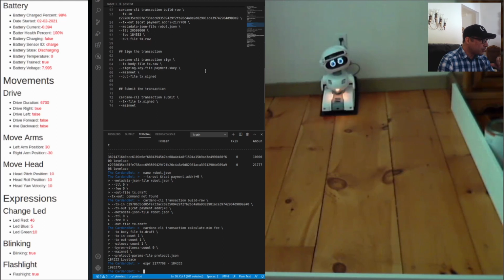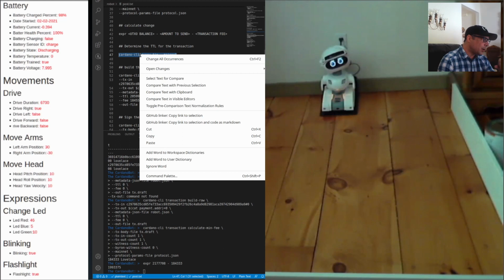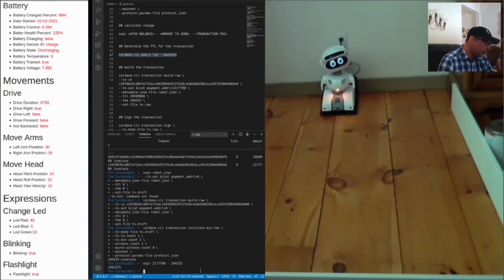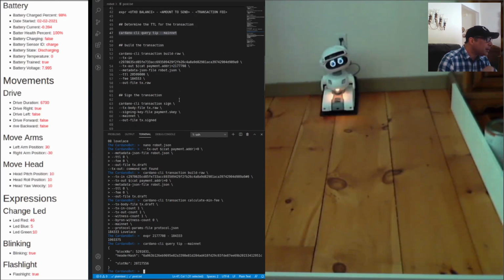We need to put that in the next command, but before we do that, we're going to query the tip, because we have to tell it when to do this, or rather, we have to get to a point at which if we don't call this command, it will not work. So we have to find out what the slot number is and add some amount to this. I usually just come in here and change a 7 to an 8. You'll see.